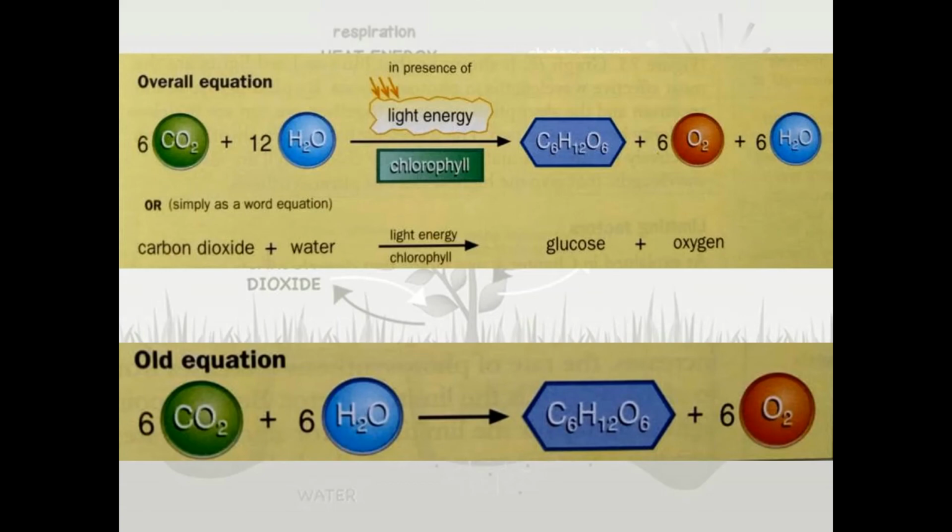Here you can see the overall equation for photosynthesis, which is formed by the combination of all the previous three equations shown in the previous slide. In the overall equation, you can see the complete process of photosynthesis. You can say 6 molecules of carbon dioxide combine with 12 molecules of water in the presence of light energy and chlorophyll. 1 molecule of glucose is formed along with 6 molecules of oxygen and 6 molecules of water, which are released as a byproduct. So this is the overall equation of photosynthesis, which now you can see is different from the old equation that was previously suggested.